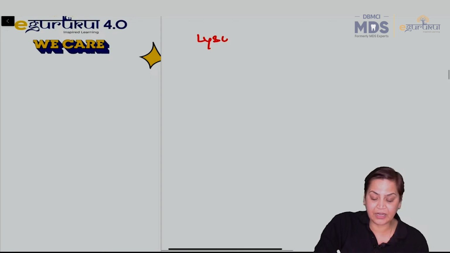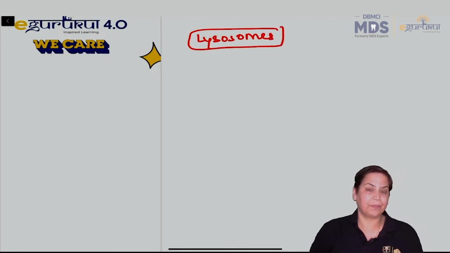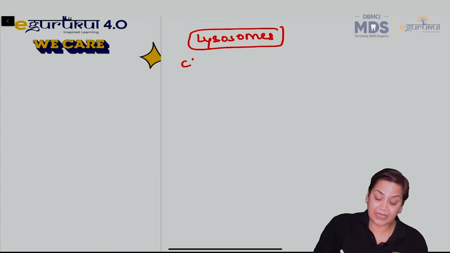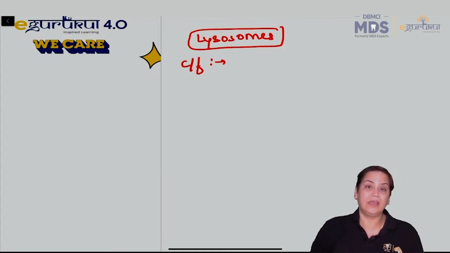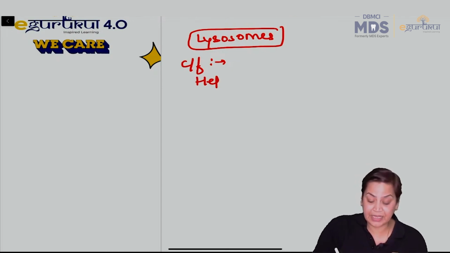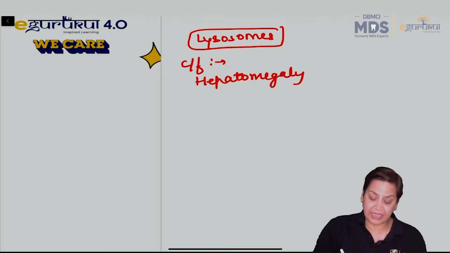So the affected organelle are the lysosomes. And what are the other clinical features during hypervitaminosis of A? Hepatomegaly is there.